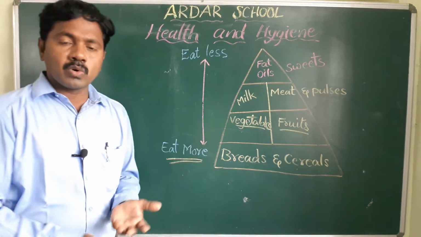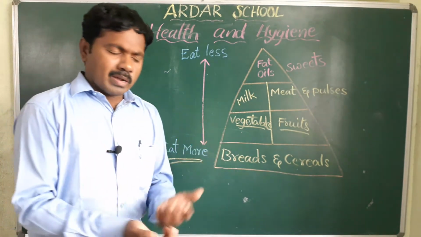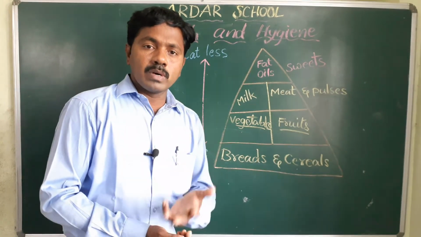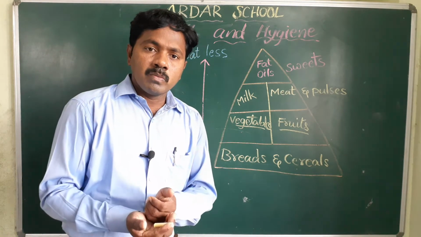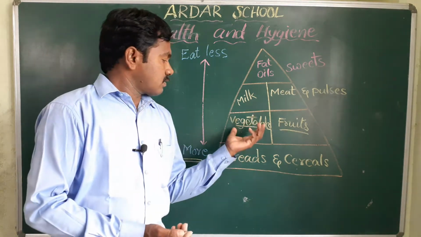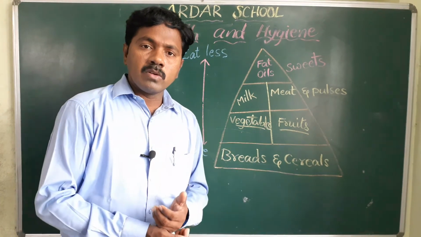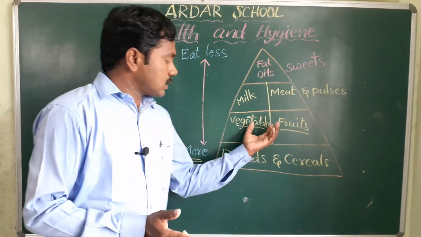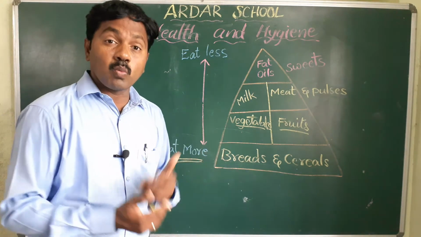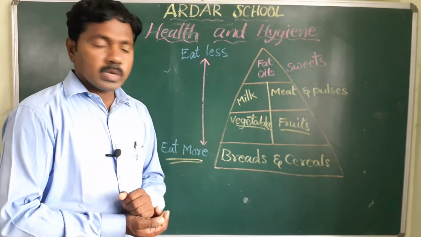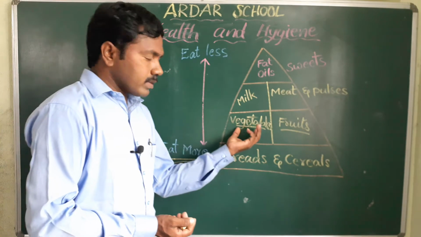Nowadays we are facing COVID, so every doctor tells only one thing: eat more healthy food, meaning eat more vegetables and fruits. Why? Because these protect us from some diseases, viral diseases. Okay, children, so that's why these are very, very important.